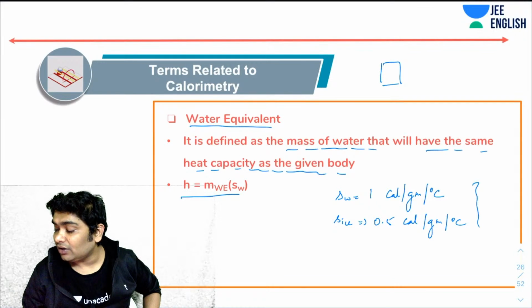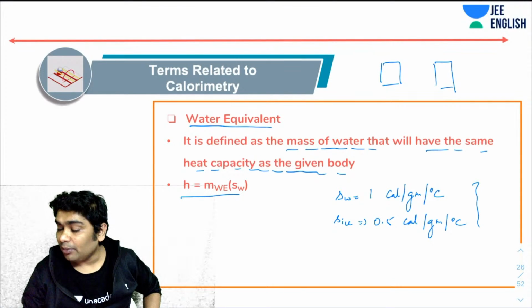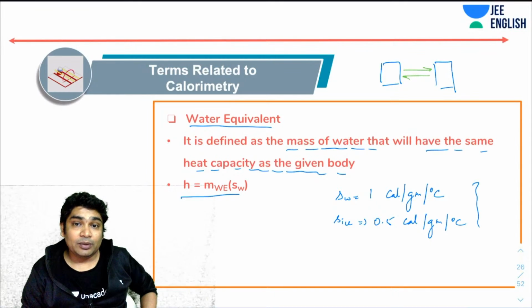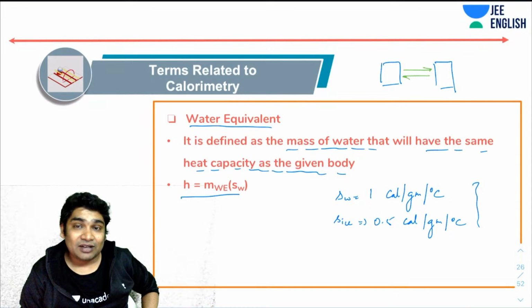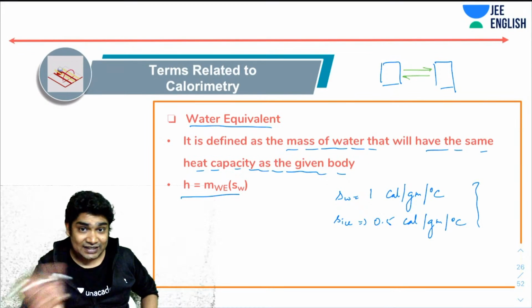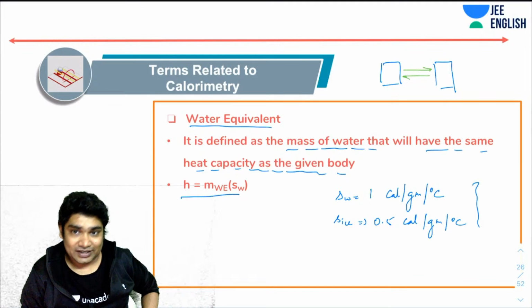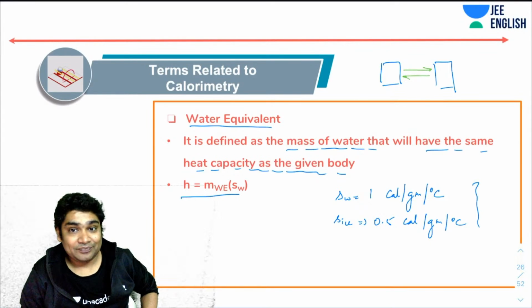Dynamic does not imply that heat is not being transferred. The heat is being transferred, but the net heat transfer is zero. That is why thermal equilibrium like this is called dynamic equilibrium, because the heat is still changing individually, though the net heat is not changing.